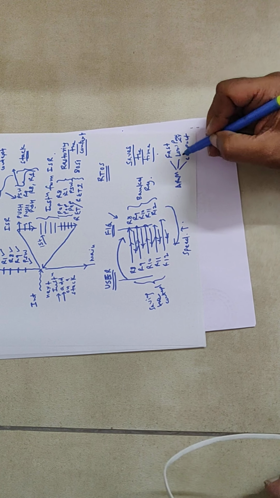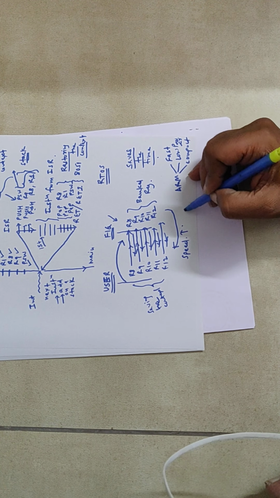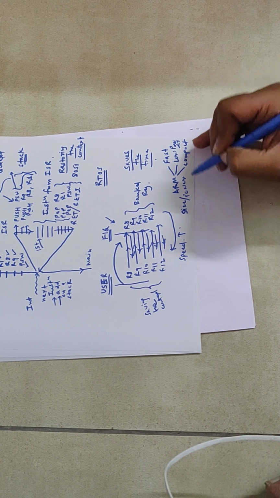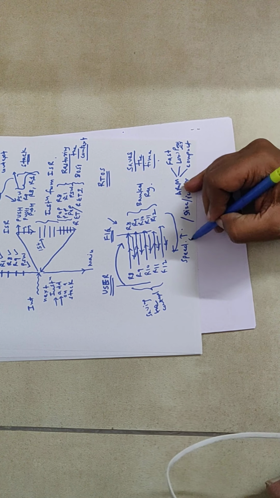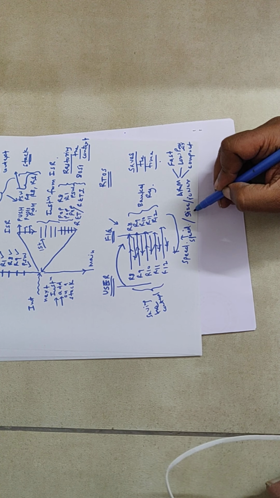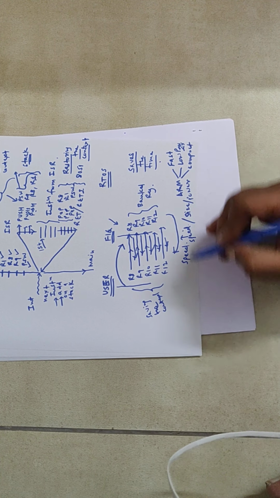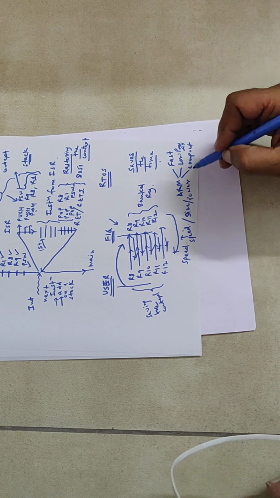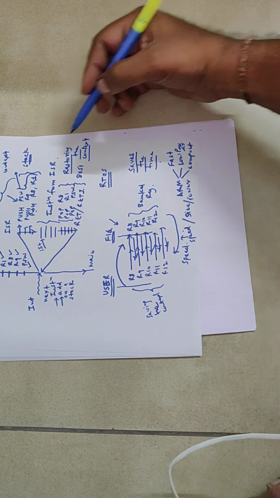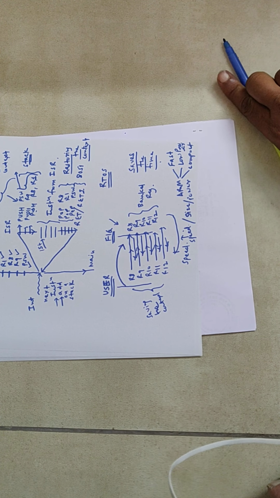So size, power and speed: these three concepts are there. Speed should be very high, size should be as small as possible, and power should be as small as possible. These are the three important concepts considered while designing the ARM processor. So this is nothing but saving the context and restoring the context.